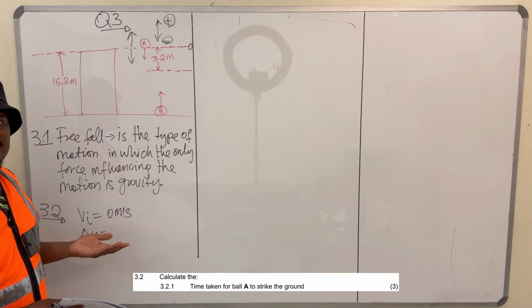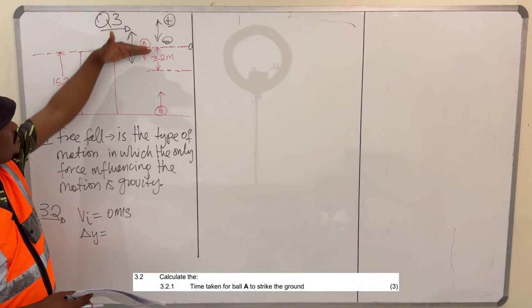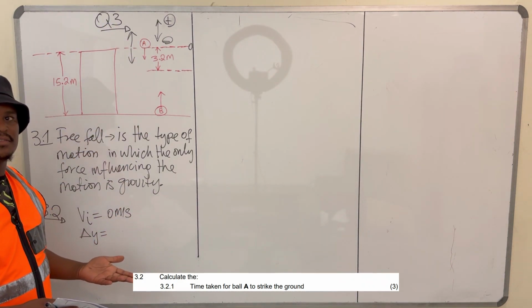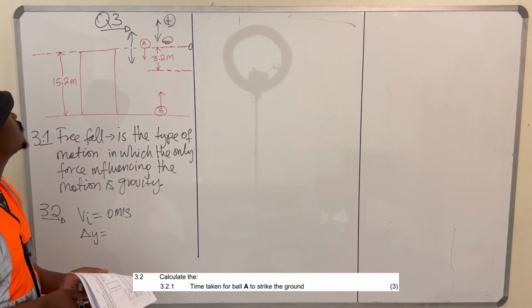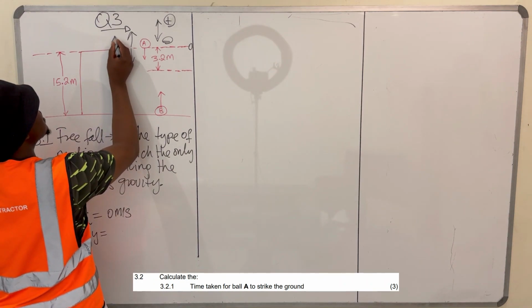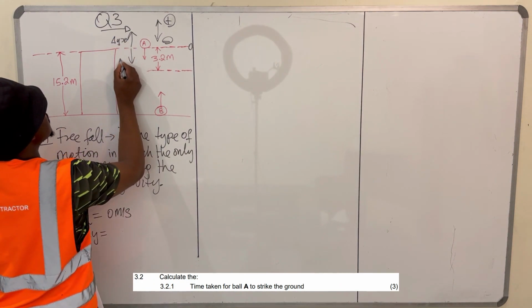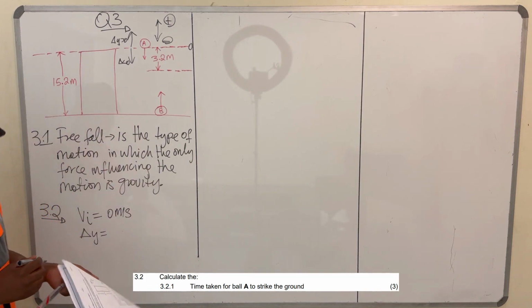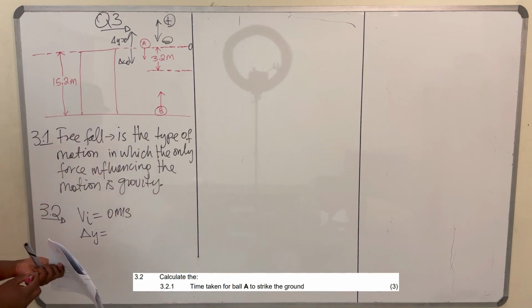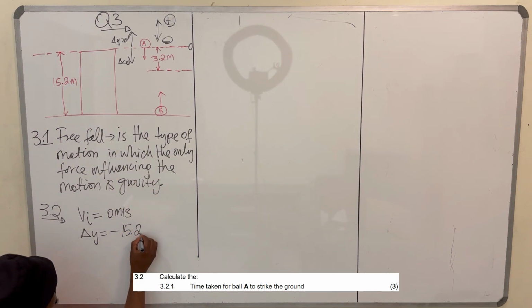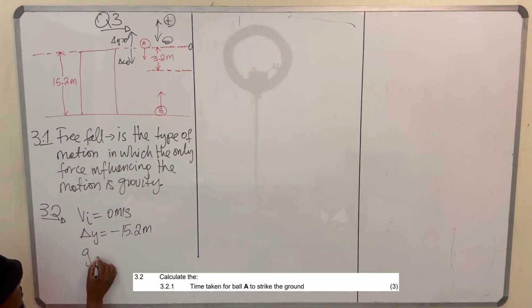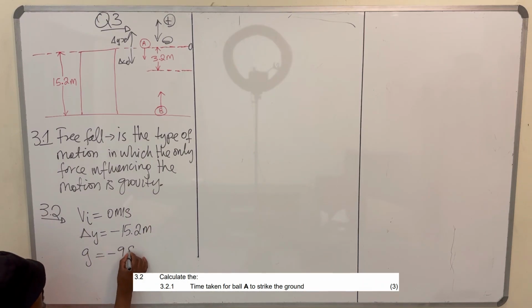Is it positive or negative? It's negative, because I said everything below my starting point I take as negative, and everything above I take as positive. This is what I said with these two arrows. So what is my displacement? Our displacement is minus 15.2 meters. We have the gravitational acceleration, which is minus 9.8 meters per second squared.